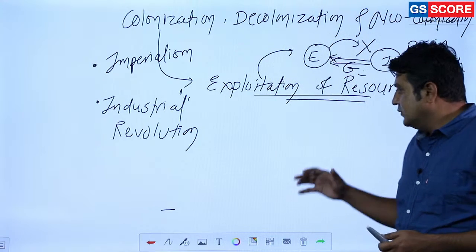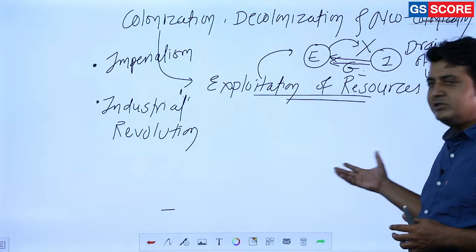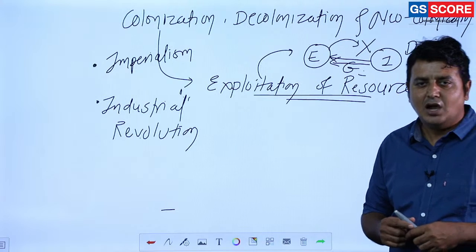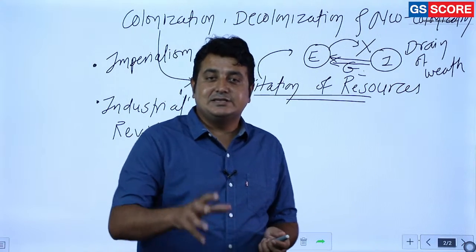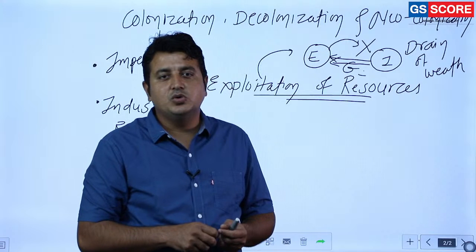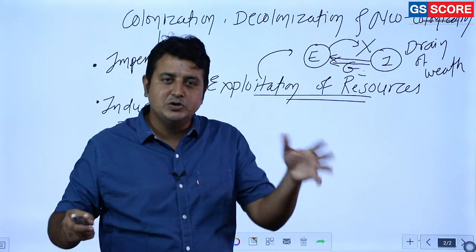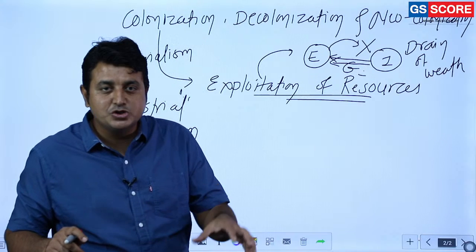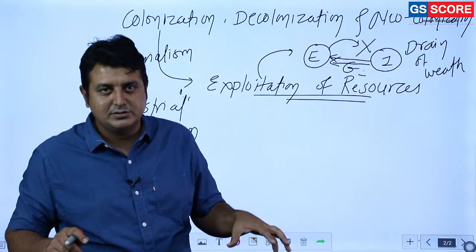And do you really think any independent country is going to allow this madness? Of course not. So what they did, they established their administrative control over that particular country, because establishment of administrative structure leads to control over the resources.